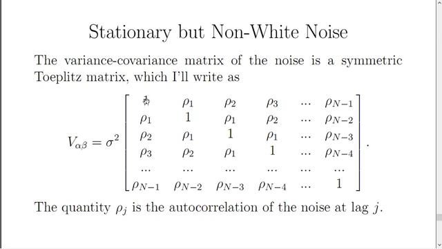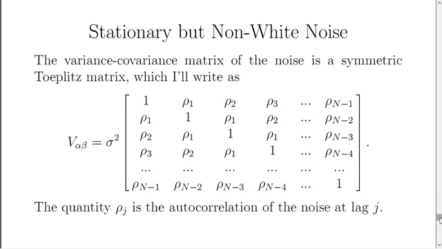The variance of a particular quantity is sigma squared. The covariance between a given noise value and the next noise value is sigma squared times rho 1, where rho 1 is the autocorrelation at lag 1. The covariance between a given noise value and the noise value 2 time steps later is sigma squared times rho 2, where rho 2 is the autocorrelation at lag 2. In general, the quantity rho sub j is the autocorrelation of the noise at lag j.